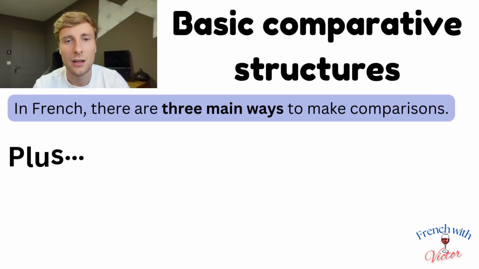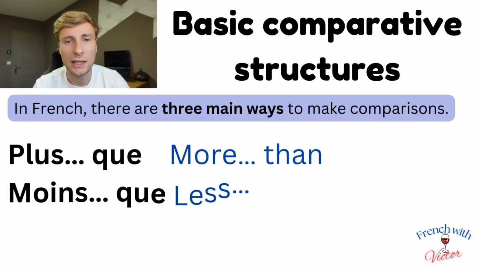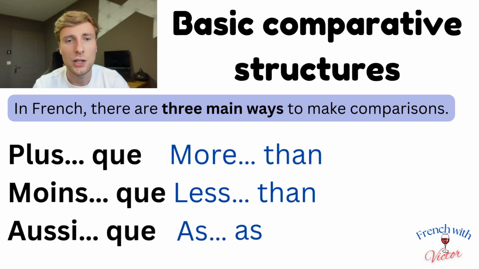Using comparison in French allows us to express differences and similarities between people, objects or places. Let's dive in. First, we're going to learn comparative structures. In French, there are three main ways to make comparisons. We can say something is plus que, more than, moins que, less than, or aussi que, as.